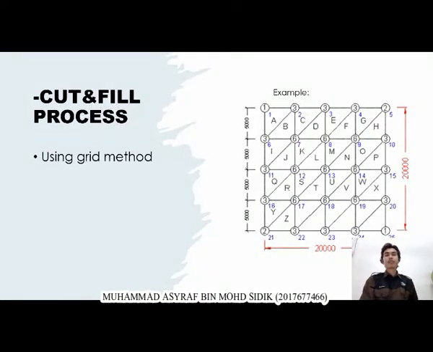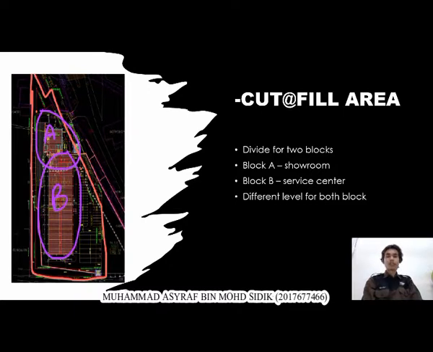For the cut and fill process for our project, we use the grid method to calculate the cut and fill. So we go to the next slide, which is the cut and fill area. The cut and fill work is performed in the pink line boundary area. The project is divided into two blocks, block A and block B. Block A is for the showroom and block B is the service center, and both blocks have different levels to be proposed.